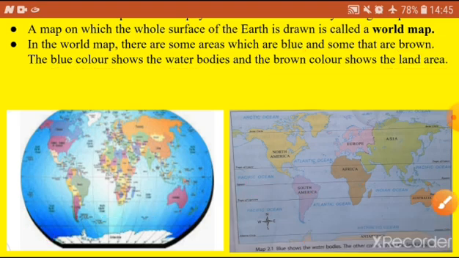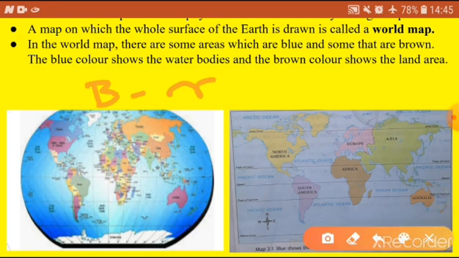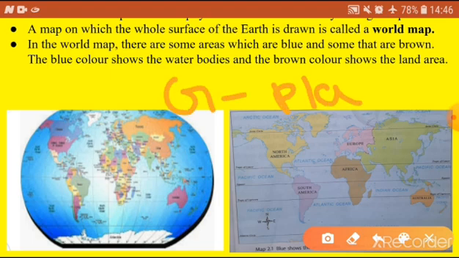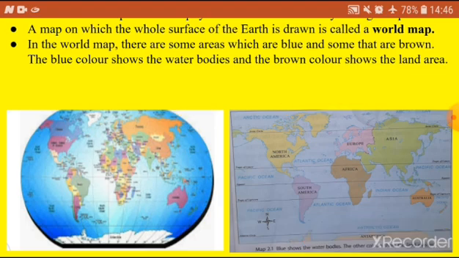So once again I will repeat that one. Brown color represents mountains, blue color represents water bodies, and green color represents plains. Here in plains crops will grow, forests are there, that means trees. So trees, plants are in which color? Green.